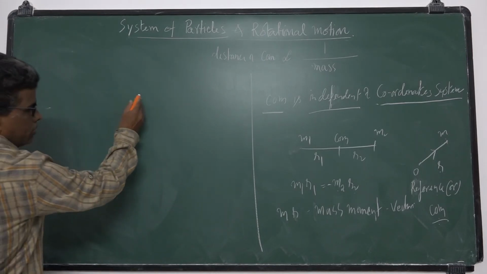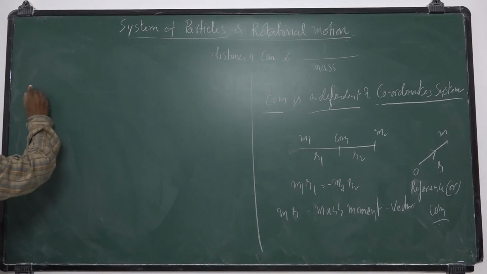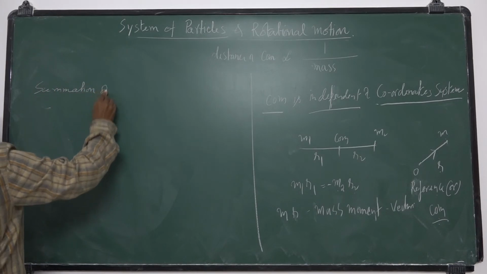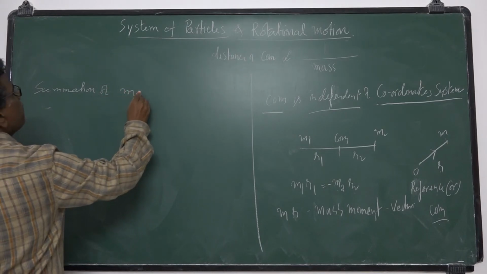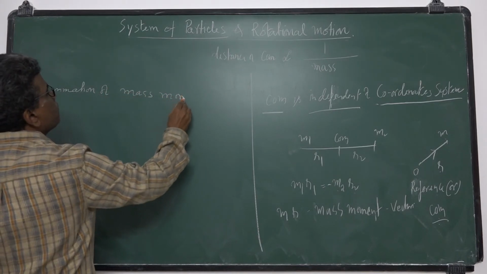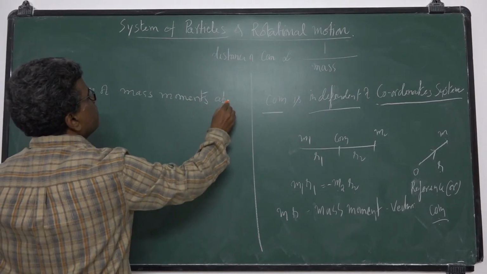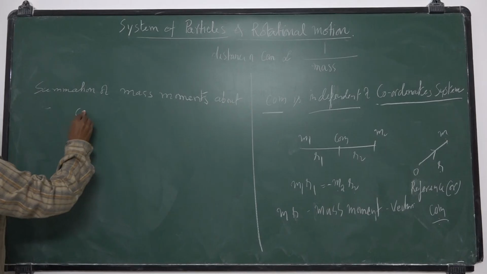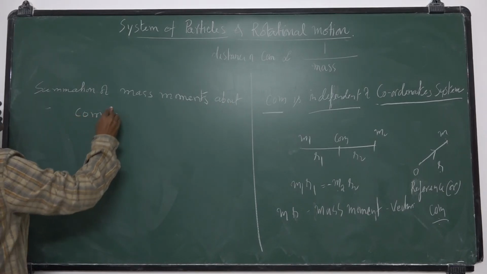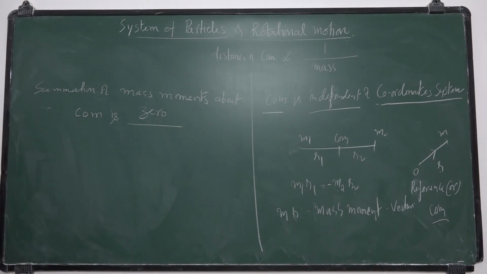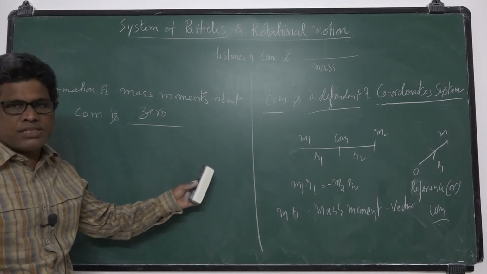The summation of all mass moments about the center of mass is zero.